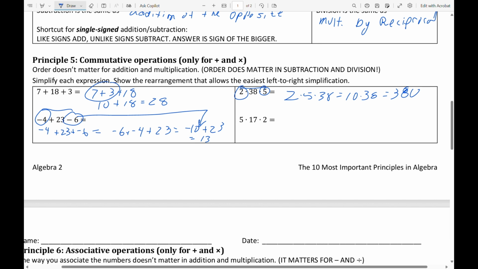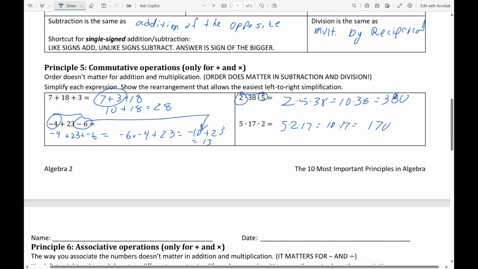I could do the same trick right down here, and it would become 5 times a 2 times a 17, would become a 10 times a 17, would become a 170. And again, you do those things so intuitively you may not be aware of how important that principle is.